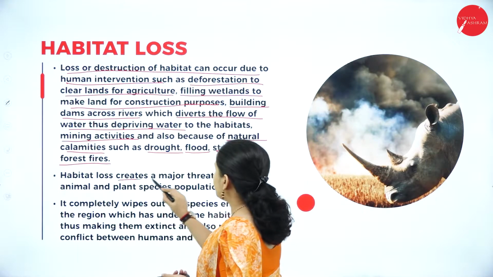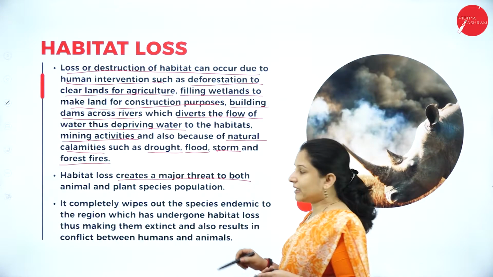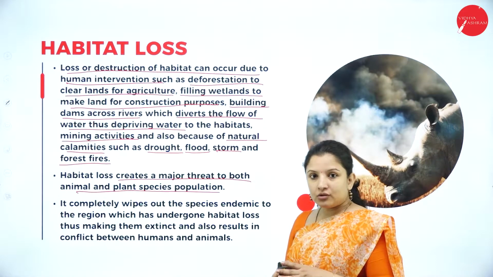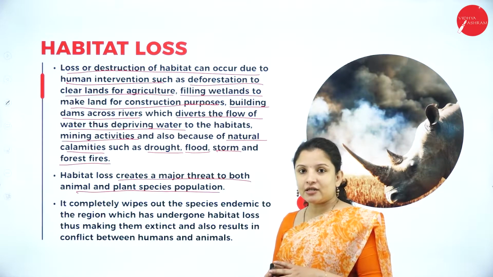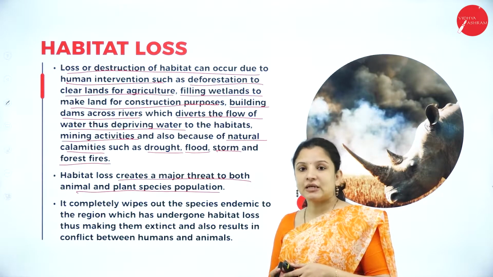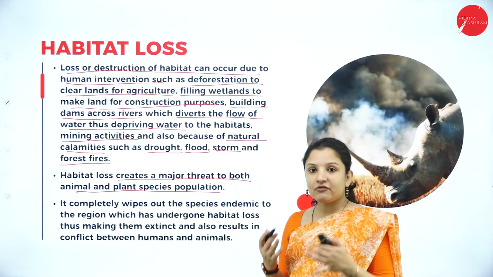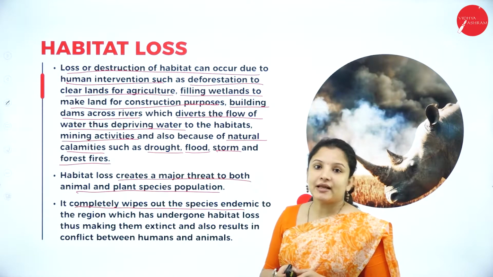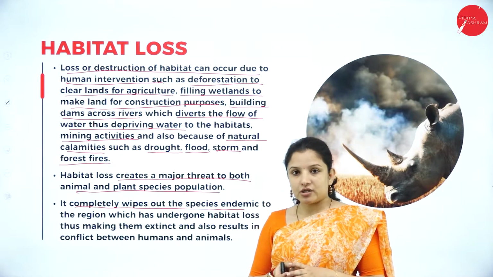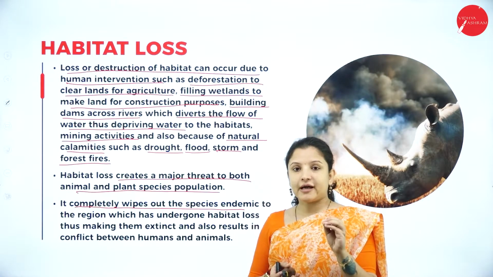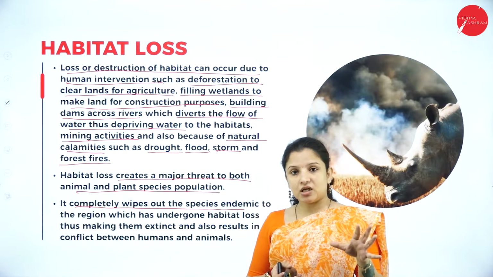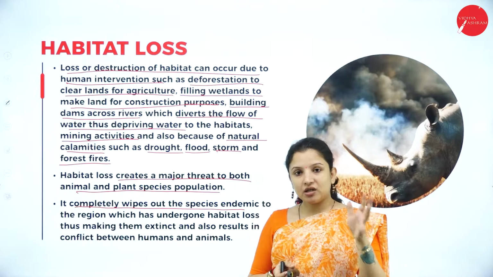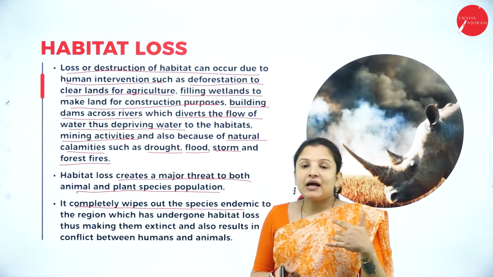It creates a major threat to both the animal and the plant species in that particular population. Also, this habitat loss, if it continues in that particular area to some extent, can completely wipe out a particular plant or animal species which is endemic to that particular region. So endemic means those organisms which are found in a particular region, but you don't find them anywhere else in the world.